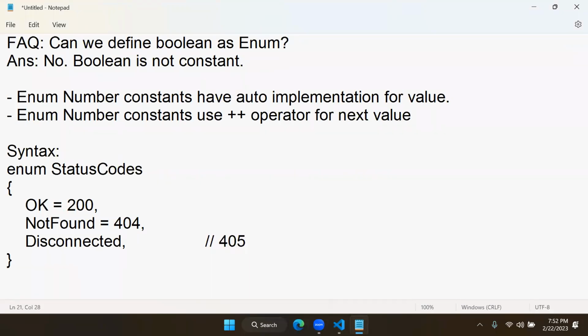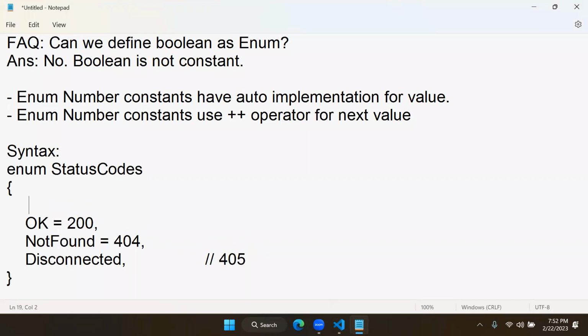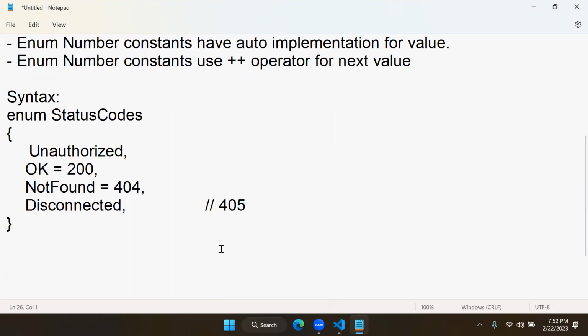Now, for example, you defined something above this, suppose we defined unauthorized. And what is the value of unauthorized? There is no previous value.